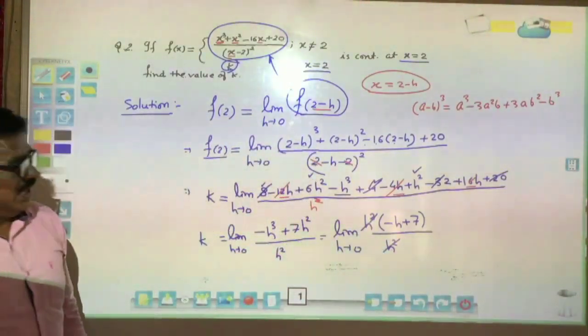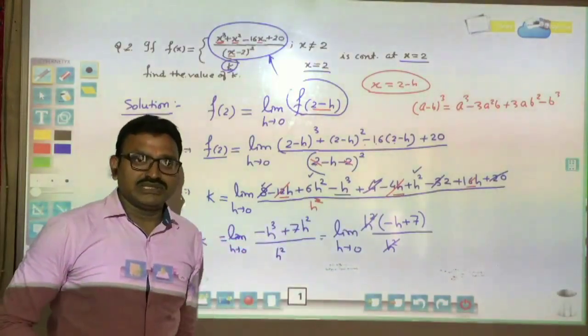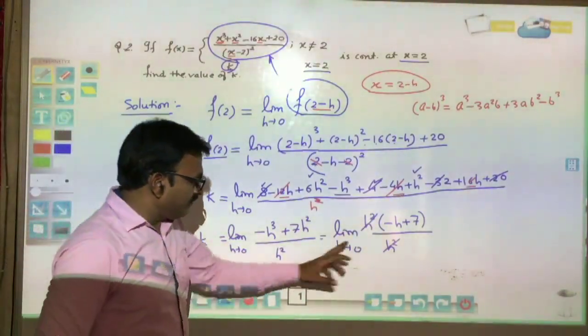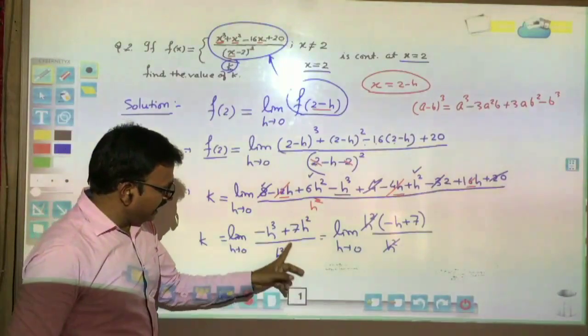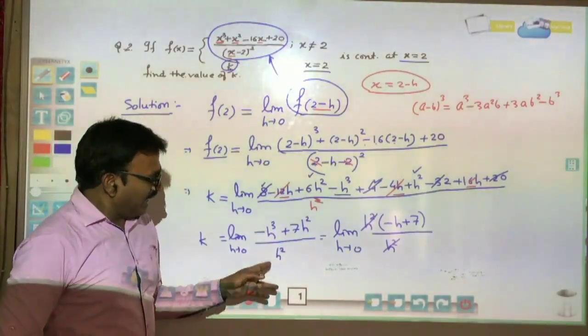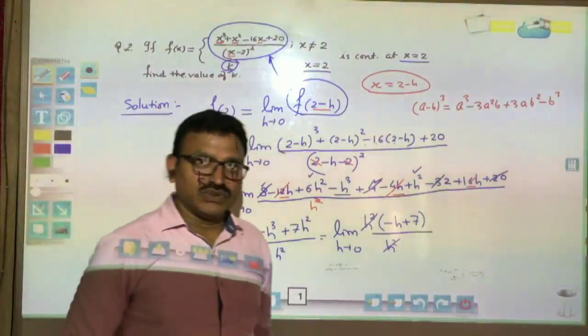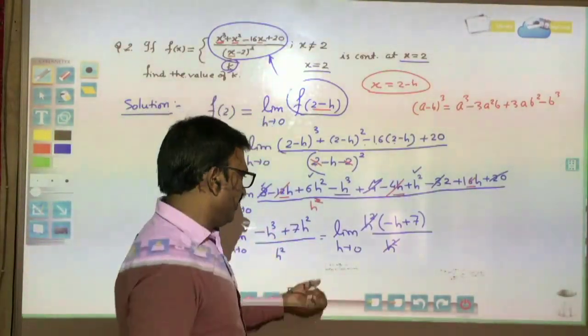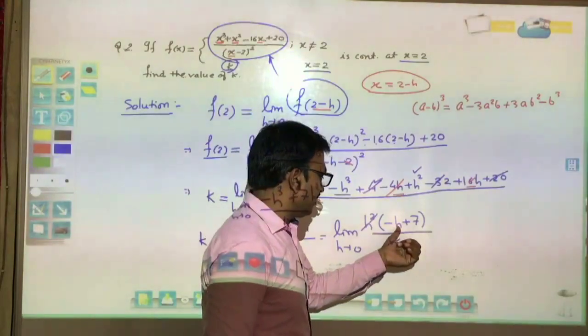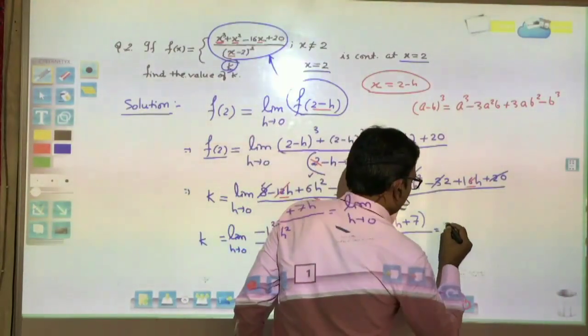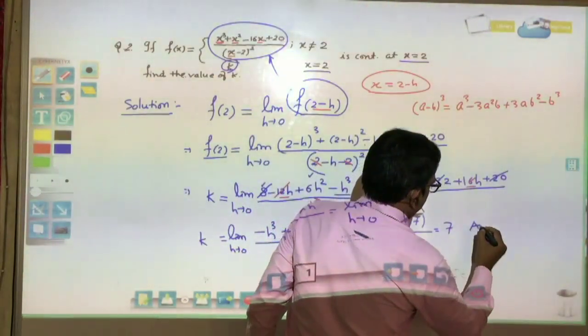Now we can put h equal to 0 in this function, because before it, if we put h equal to 0, then 0 would be in the denominator, and that shows an undefined value. Now put h equal to 0, then the answer is equal to 7, and this is our answer.